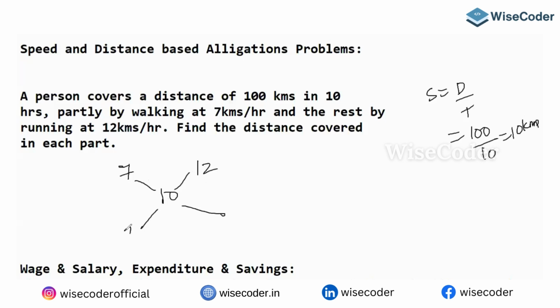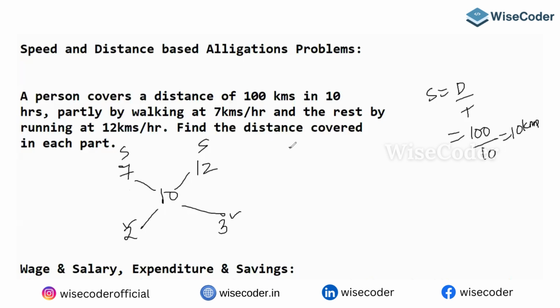Then 12 minus 10 is 2, and 10 minus 7 is 3. This is where people make mistakes. Always remember what you are getting. This is not your distance ratio, because these are speeds. In the previous questions also we calculated this. When these are speeds, what you get here is your time. Whenever you do it with speeds, the result will be time.